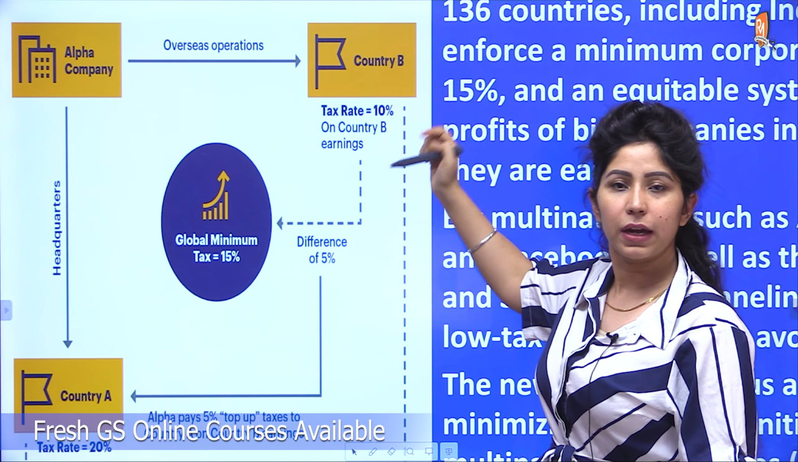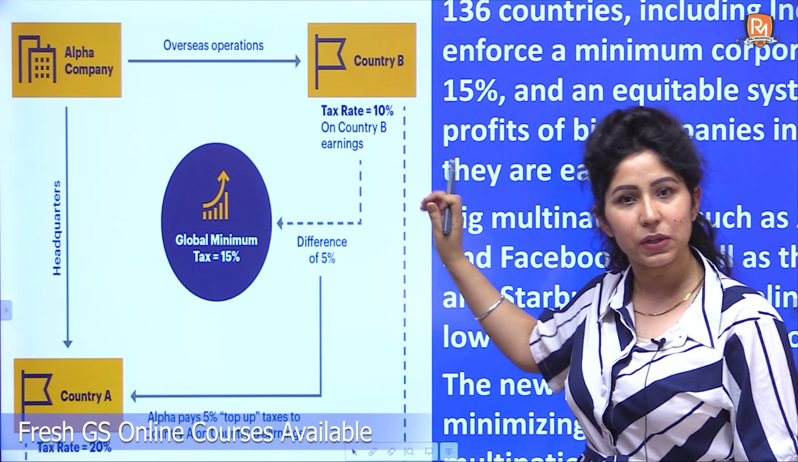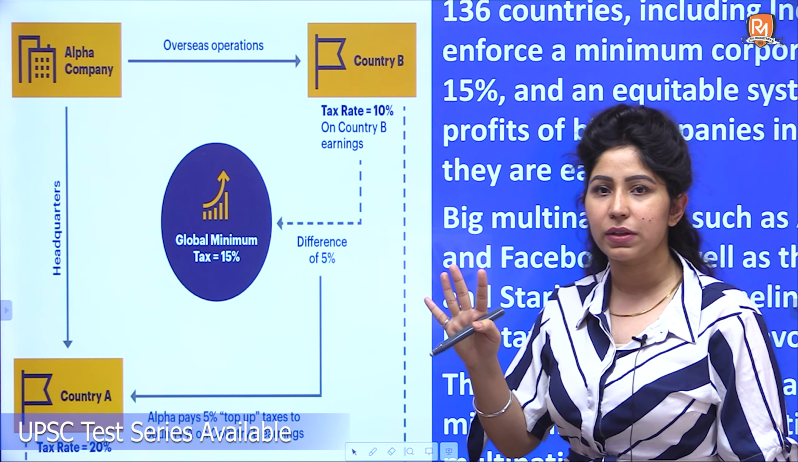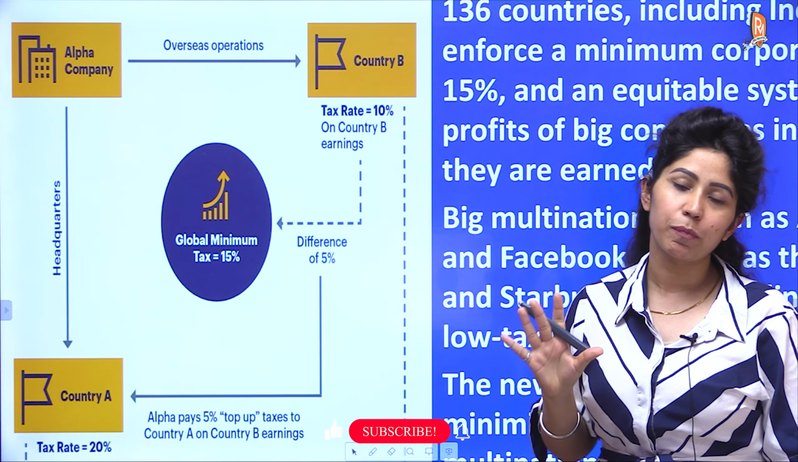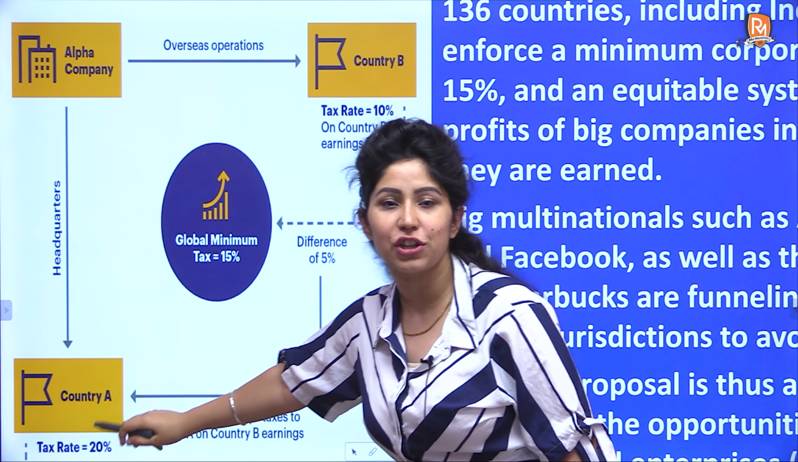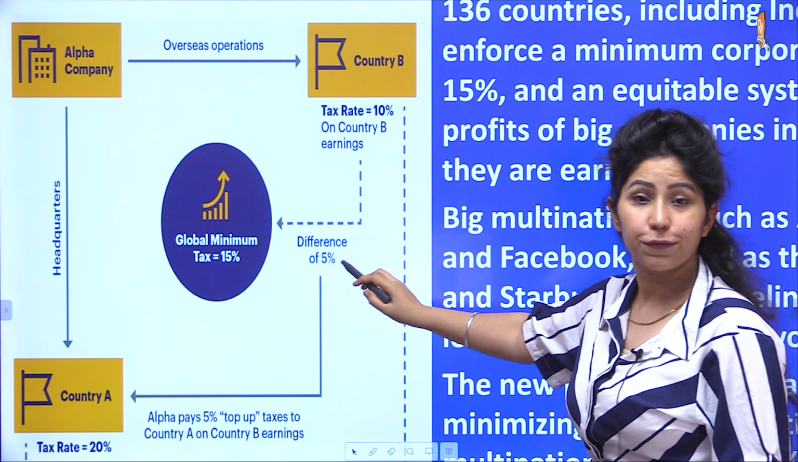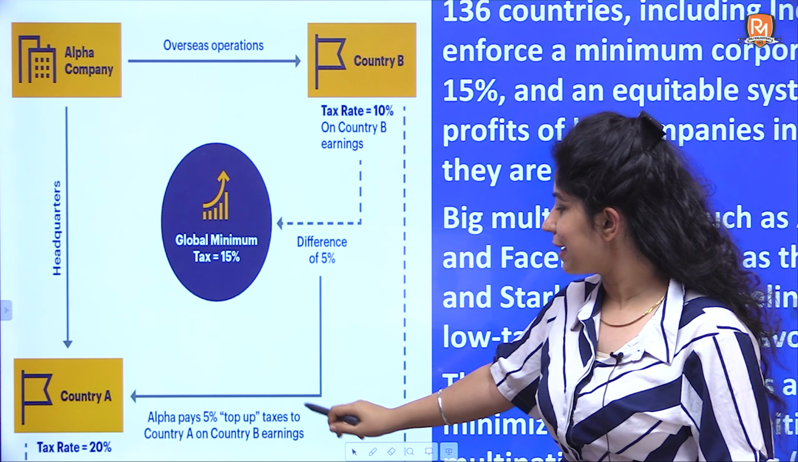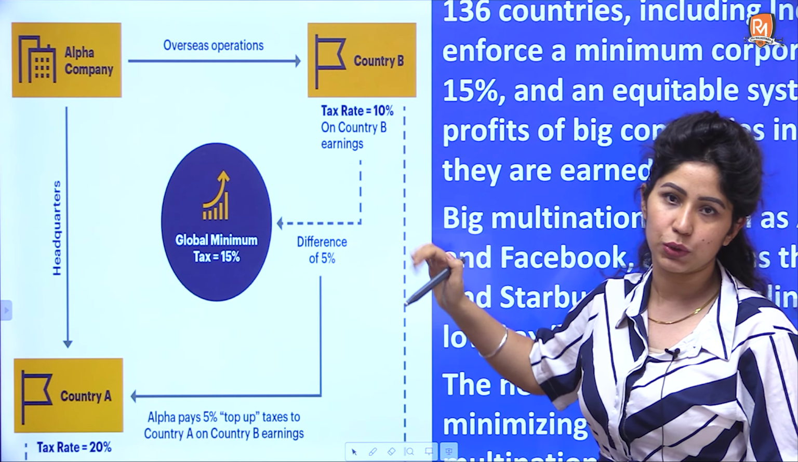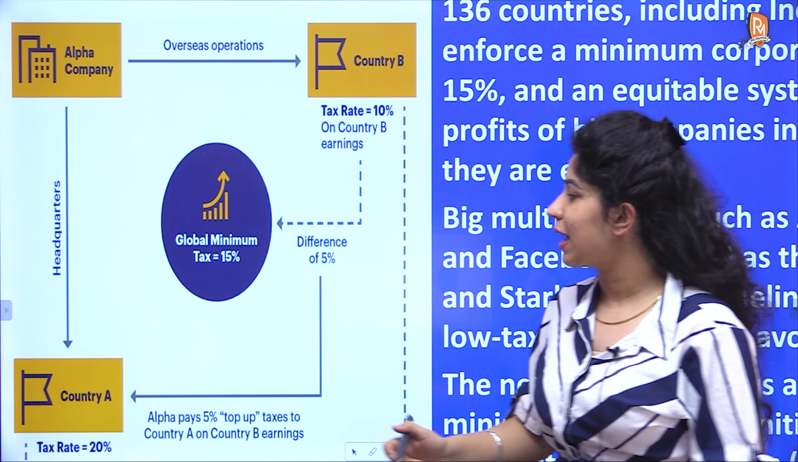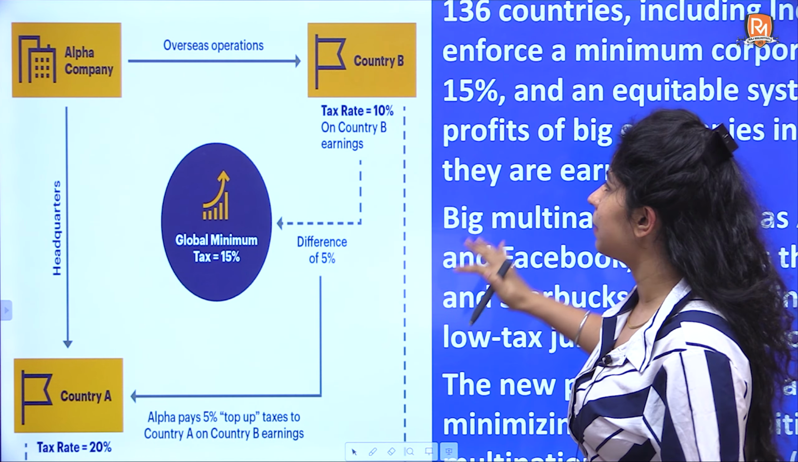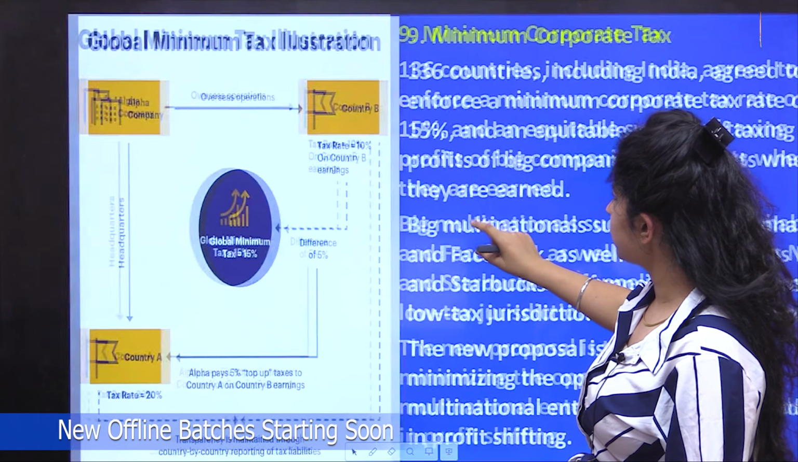So what happens is, if in country B this organization is paying 10% tax, and the global minimum tax is 15%, then out of 15, 10 has gone, 5 is left. The rest 5% of the tax which the company was saving, it will be liable to pay to this country where its headquarters are. So this difference of 5% goes as top-up tax to country A on country B earnings, wherever it is earning. So to make up for this difference, so that these countries also earn and do not suffer because of having high tax rates, this 15% bar has been set so that everybody gets to know and everybody benefits.